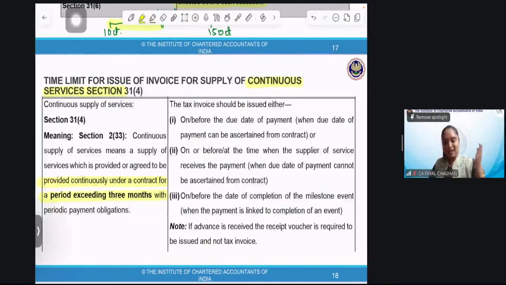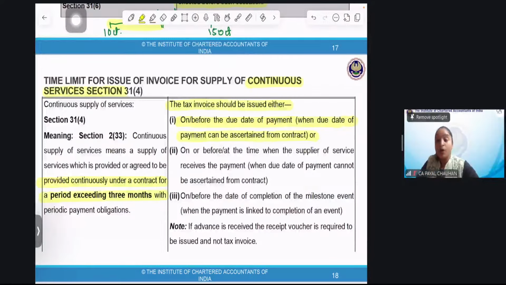Okay, we'll take an example. I'll be giving you certain services. I have an annual maintenance contract for your ACs, and it's for a whole year. So it's a continuous supply of service. Now, the tax invoice shall be issued on or before the due date of payment, when the due date of payment can be ascertained from the contract. When we have an AMC, annual maintenance contract, we've already mentioned the dates when the payment has to be made by the recipient, and in that case the invoice shall be issued either on that date or before.